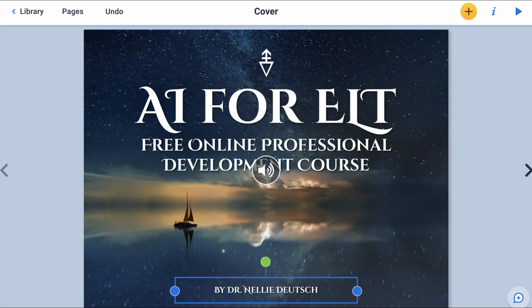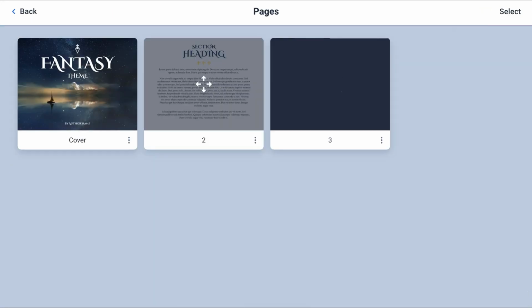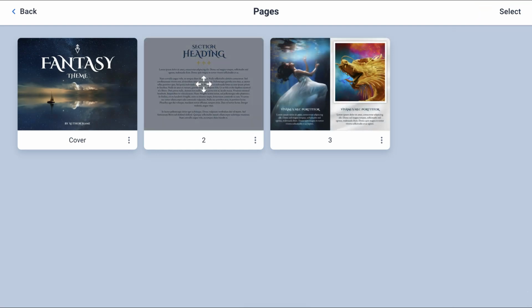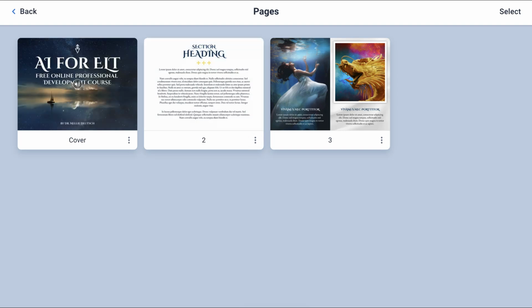Now notice here we're on page 1, so we're going to go on to other pages. And you'll be adding them by going into pages. So that's the cover page, but we need other pages, right? So we click on pages, and then we can add other pages. Notice there also, this is a theme, so there'll be other things here that we might want to use, or maybe not. Notice the 3 dots that are at the bottom of all of these.